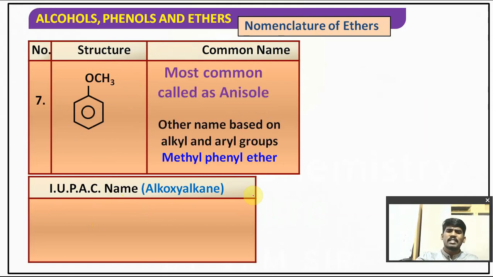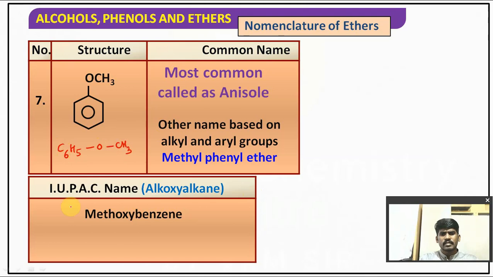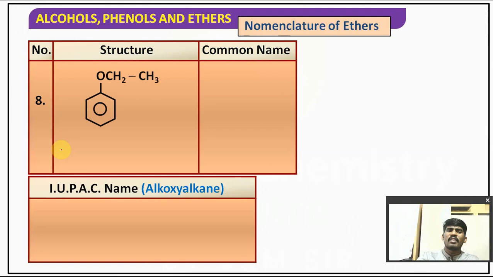Aromatic ether, the most commonly used aromatic ether, children, has the formula C6H5OCH3. This group is methoxy and this is benzene, and the IUPAC name is methoxybenzene, commonly known as anisole. It is an example of an aromatic ether and it is methyl phenyl ether. This is methyl and it is phenyl. Hence it can be named as methyl phenyl ether.